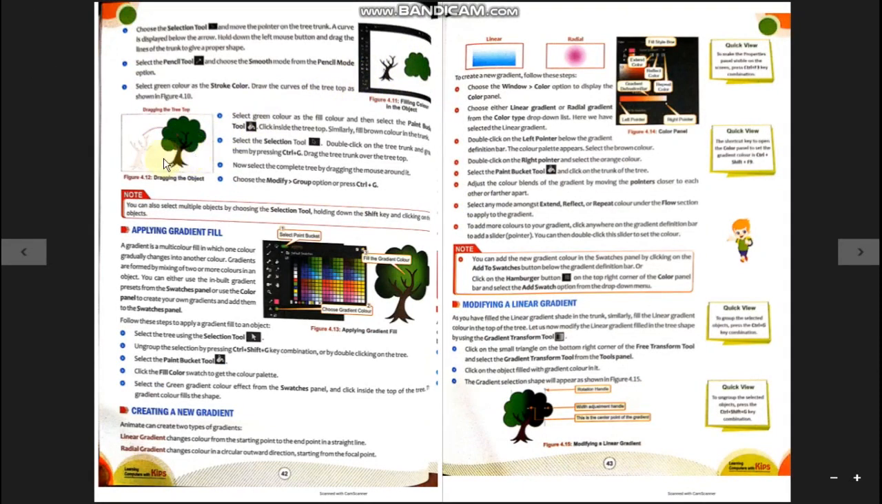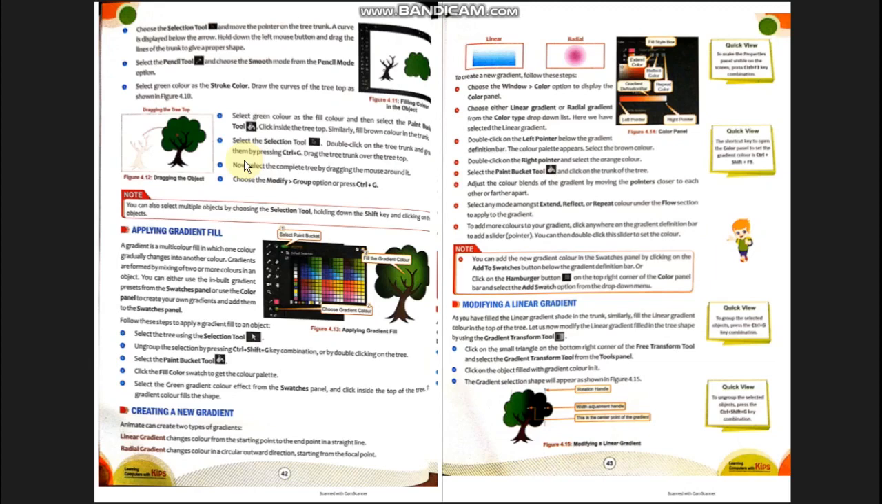Now you can see the lower part of the tree is shifted and set along with the upper part of the tree. How is it done? It is done by using the selection tool. Select the selection tool, double click on the tree trunk and group them by pressing Ctrl G.